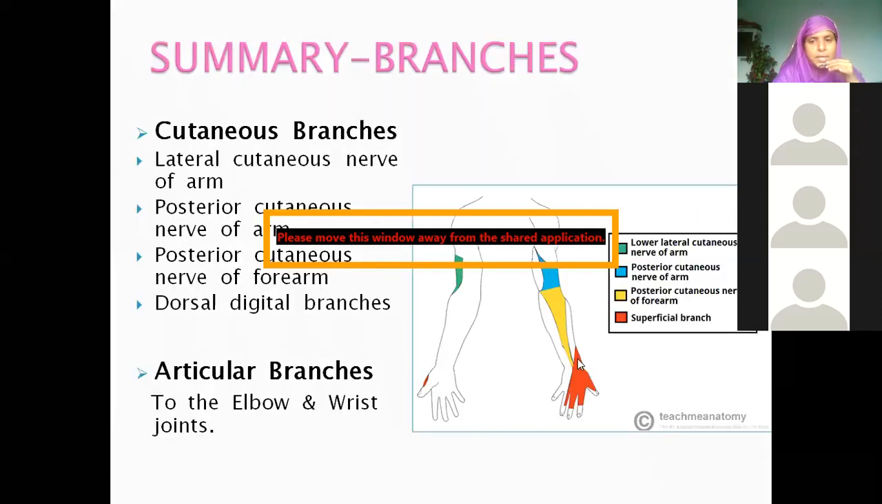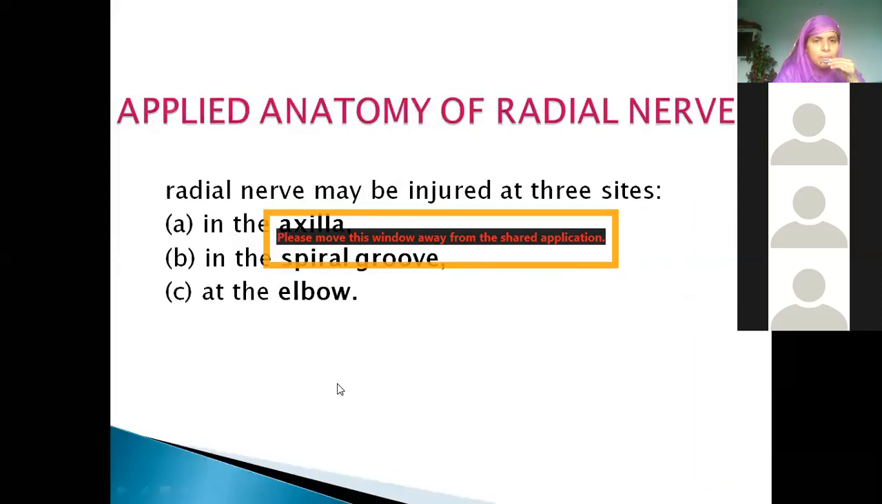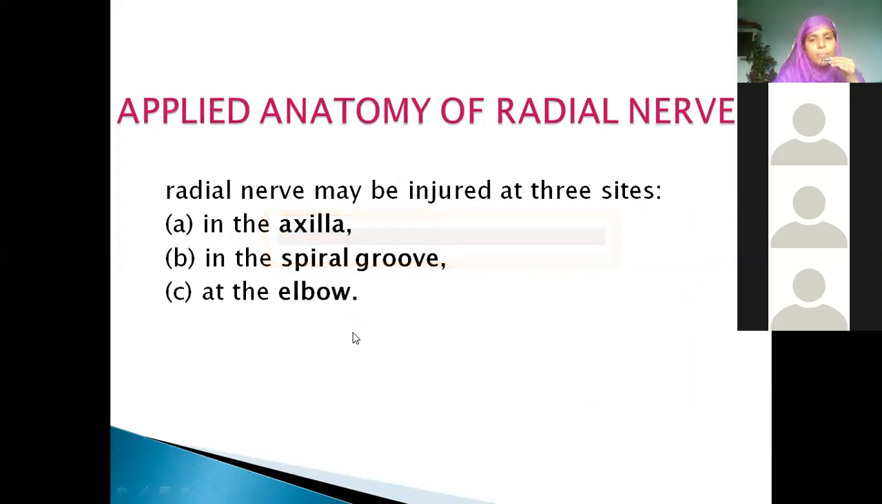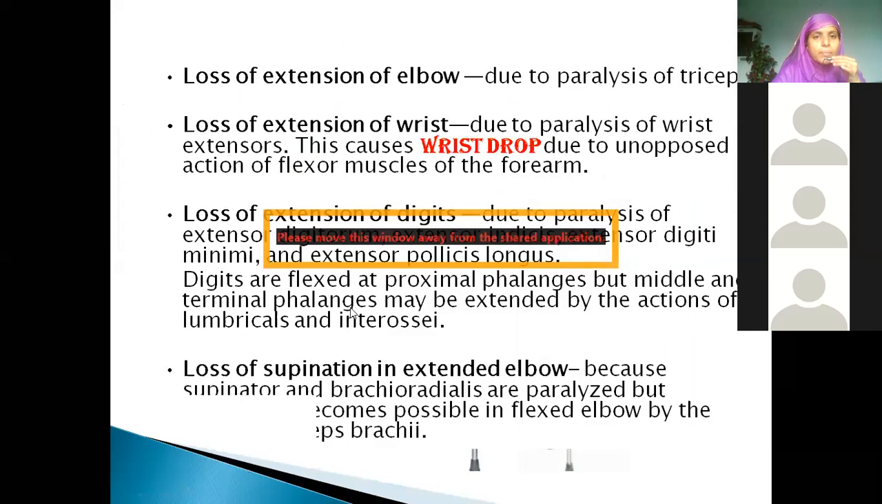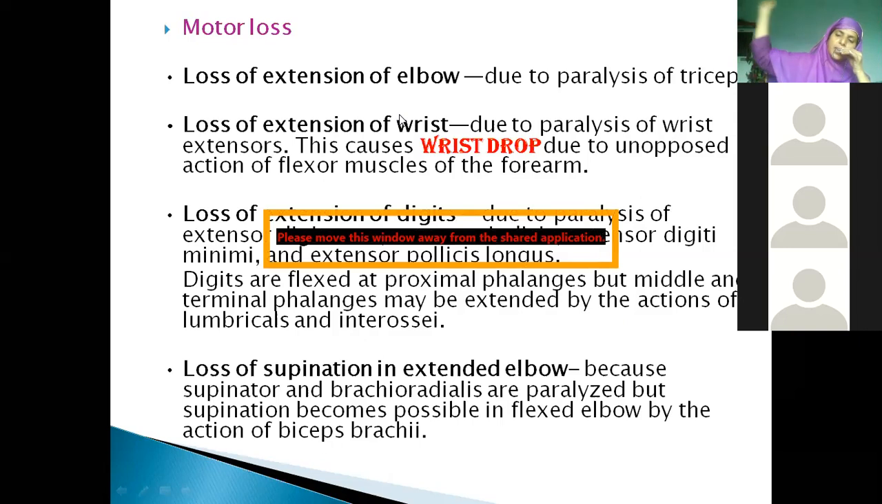So these are the cutaneous branches which I already told you. Now the radial nerve, its course: it may be damaged either in the axilla, or in the spiral groove, or at the elbow. The axilla is injured by the pressure of the upper end of a crutch, which is called crutch palsy. Whenever the radial nerve is damaged, all extensors are gone. So there is loss of extension of the elbow due to paralysis of triceps, and loss of extension at the wrist, leading to wrist drop.